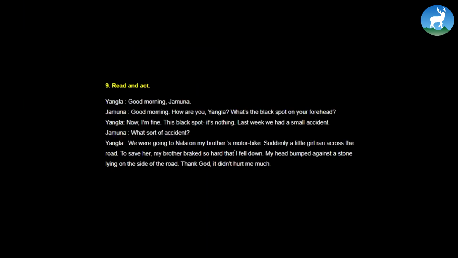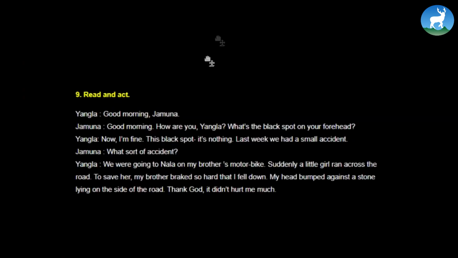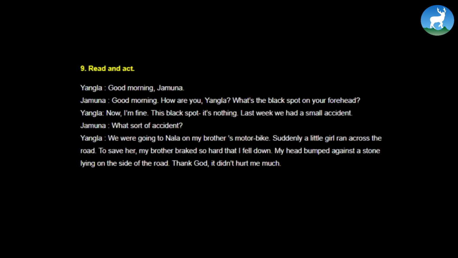Now let's continue further. Let's again reenact. Okay. Now here you go. This is reenact section. So one of you can take the character of Yangla, the other can take the character of Jamuna. Again, you can switch the character. The other student then can stand up and take the role of Yangla, and again Jamuna. This is how it goes.